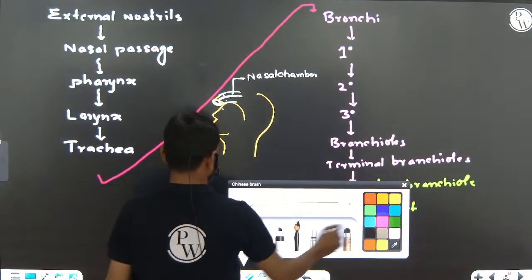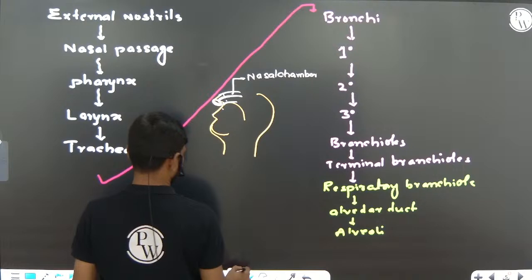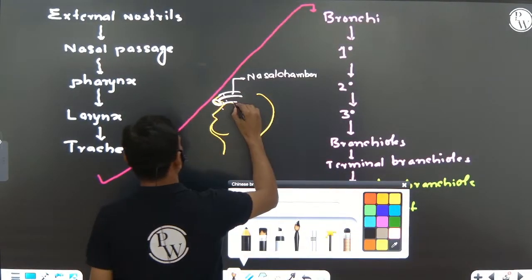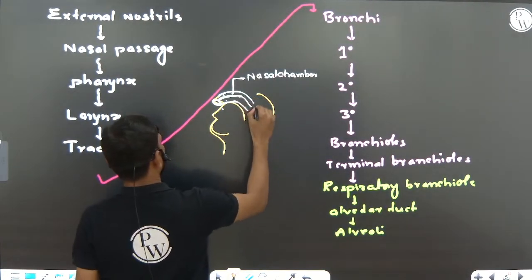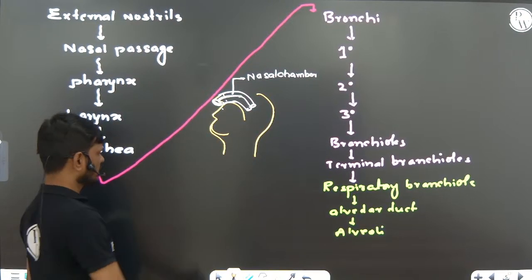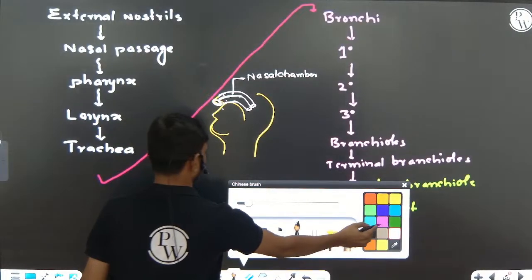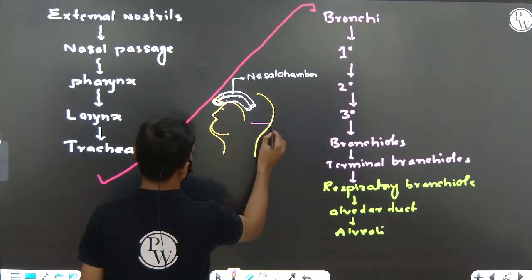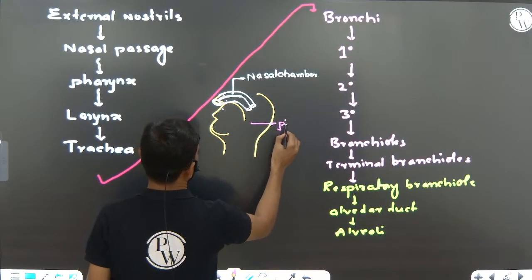Okay. These nasal passages open into, you can see, internal nostrils. The internal nostrils open into a common passage for food and air, that is called the pharynx.